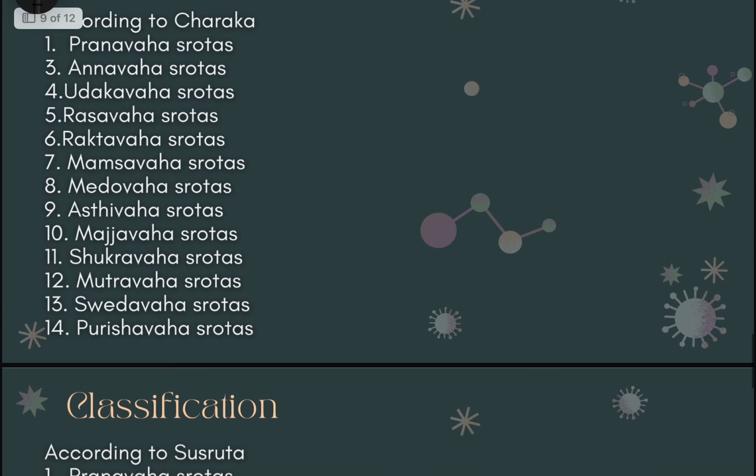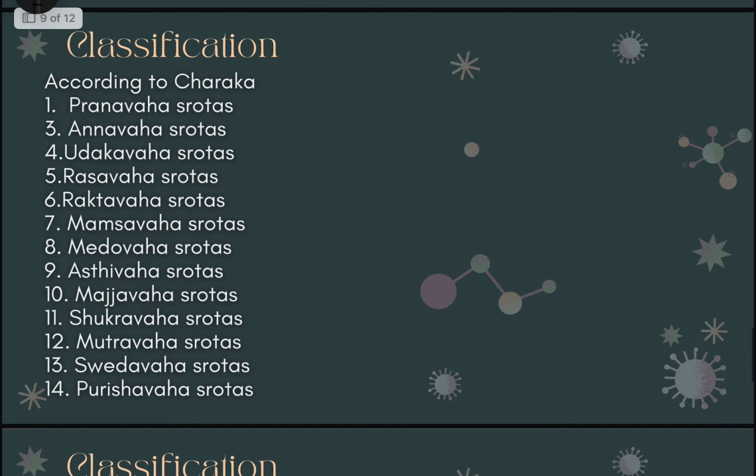If we look closely at the verse, according to Charak, the shrotas are pranavaha, annavaha, udakavaha, then the saptadhatus, and also mutra, sweda, purisha. There is an easy trick to remember it: the 3 plus 3 plus 7 rule. What is the 3 plus 3 plus 7 rule? The first 3 are those shrotas that bring things into the body, for example the pranavaha, annavaha and udakavaha.